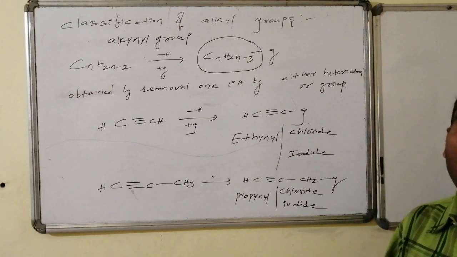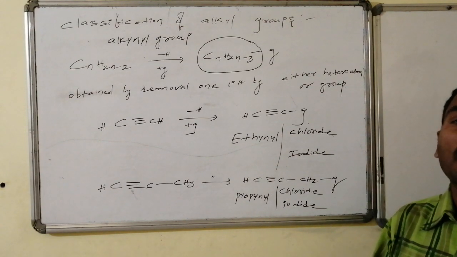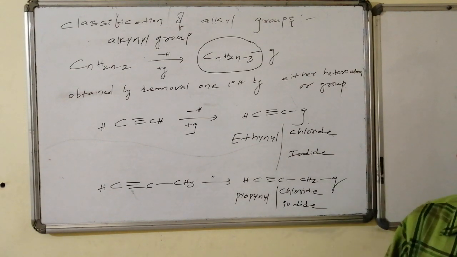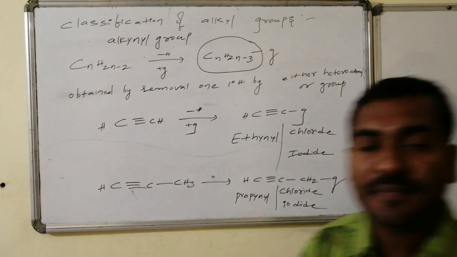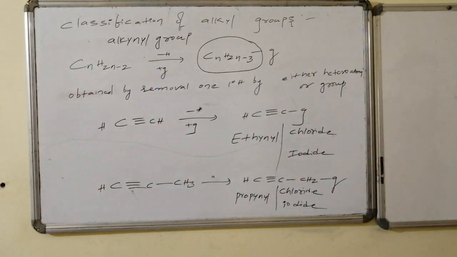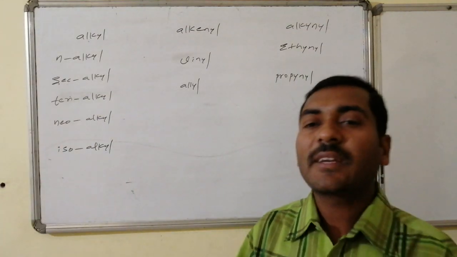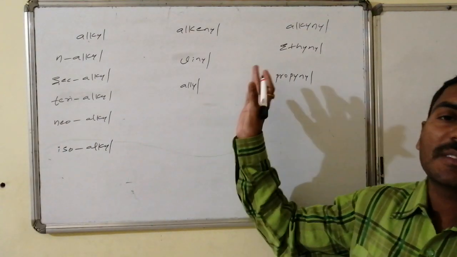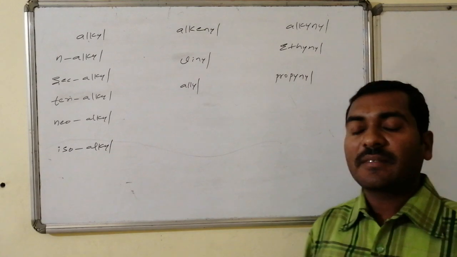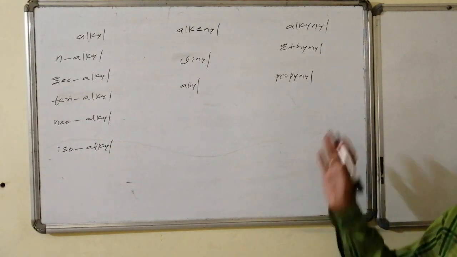Let us have a complete conclusive diagram related to all varieties of groups at one spot. This broad classification consists of alkyl groups, alkenyl groups and alkynyl groups. These are saturated, these have one unsaturation, one pi bond, and these have 2 pi bonds.